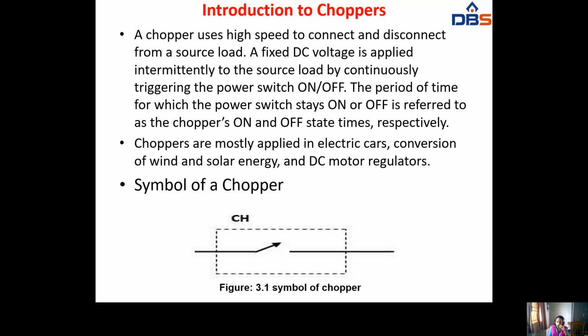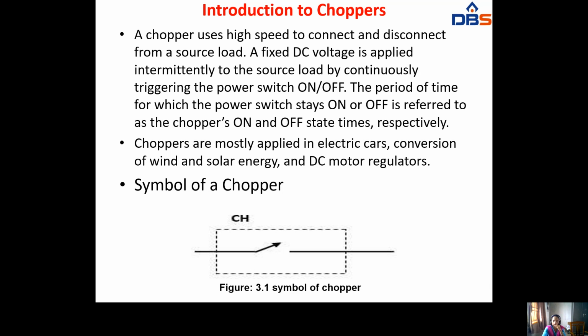A chopper is high speed. It uses high speed to connect and disconnect a source from a load. Here a fixed DC voltage is applied intermittently to the load by continuously triggering a power switch on and off. The period of time for which the power switch is on or off is referred to as the chopper's on and off state times.